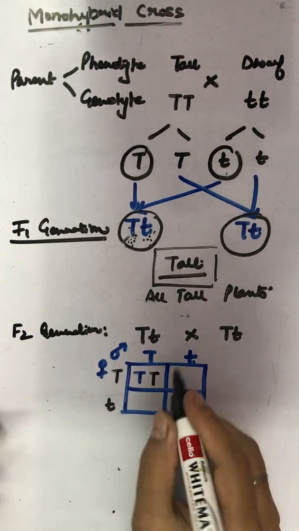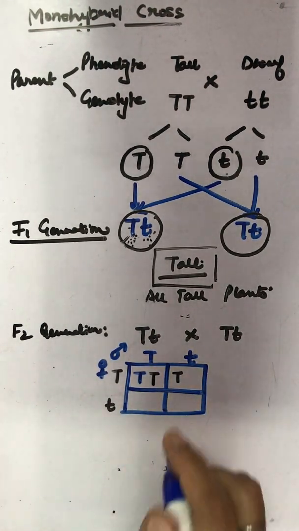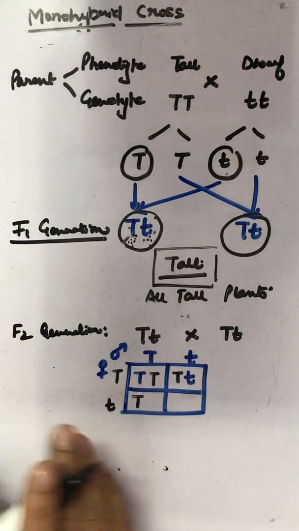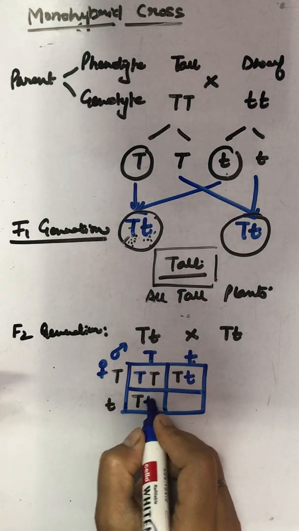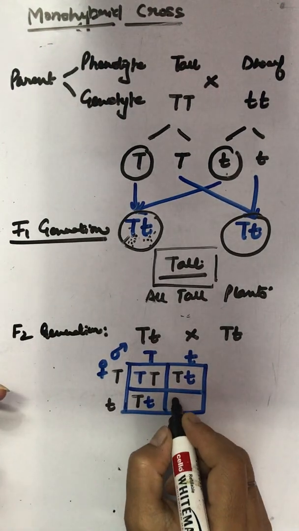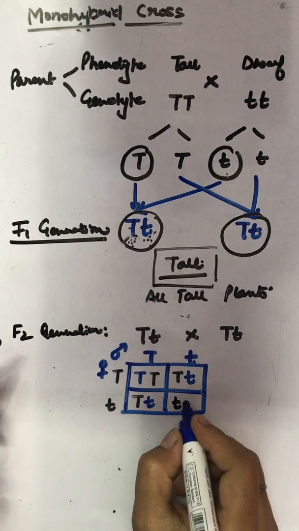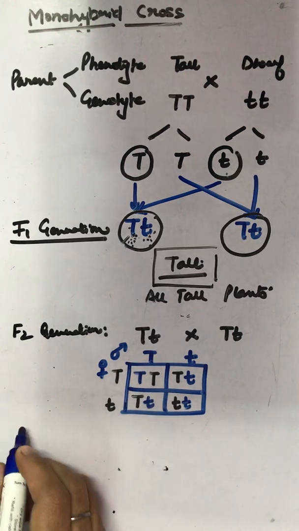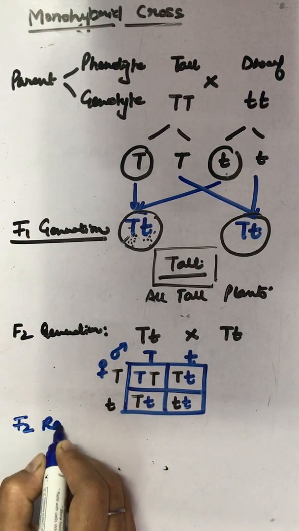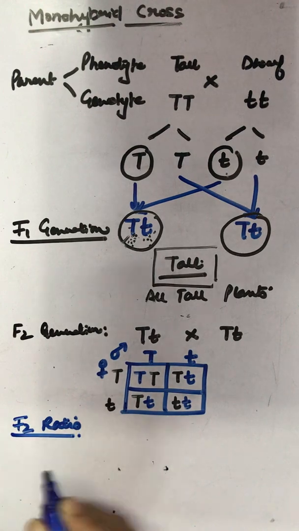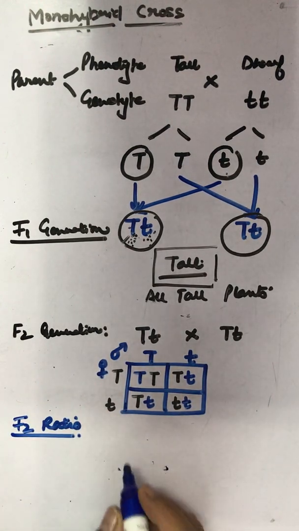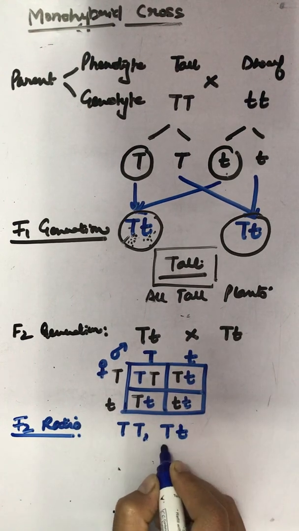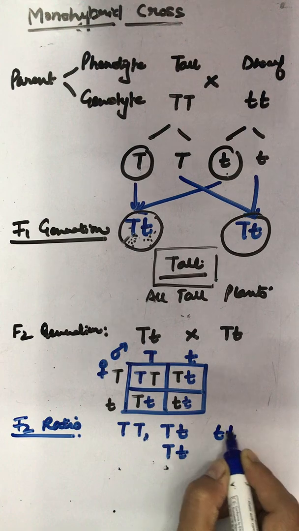Capital T will come first and then followed by a small recessive t, then capital T and a small t, and a small t and a small t. What have we got? As per the F2 generation, the F2 ratio is to be calculated. What is the resultant? The resultant says capital T capital T, capital T small t, capital T small t, and small t small t.